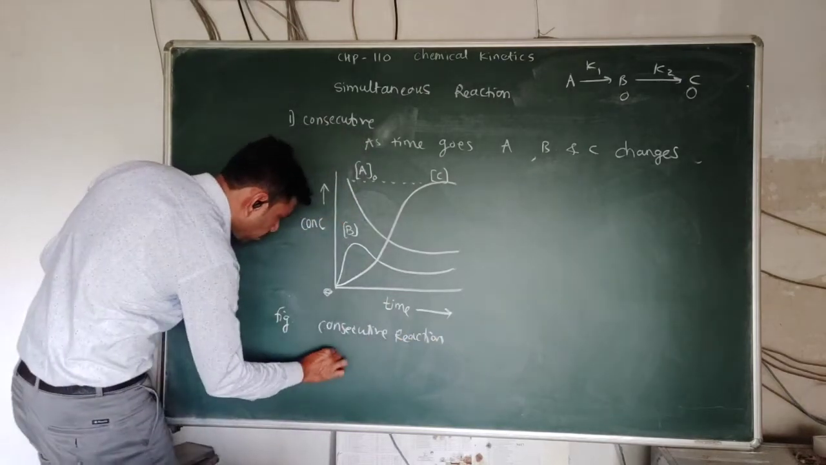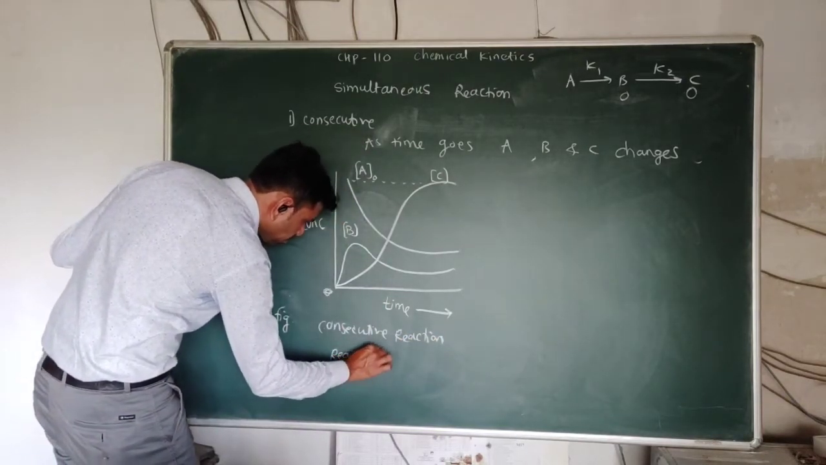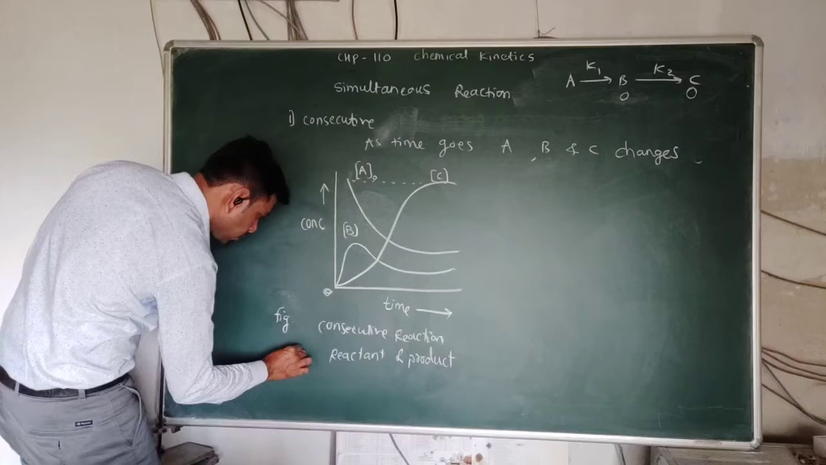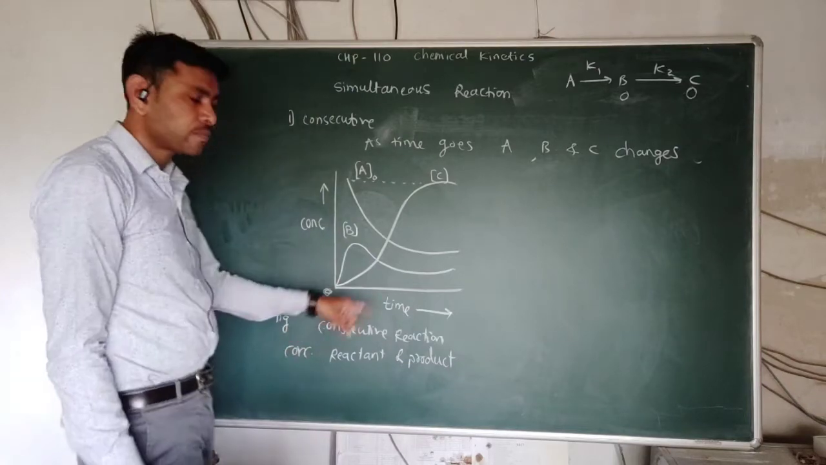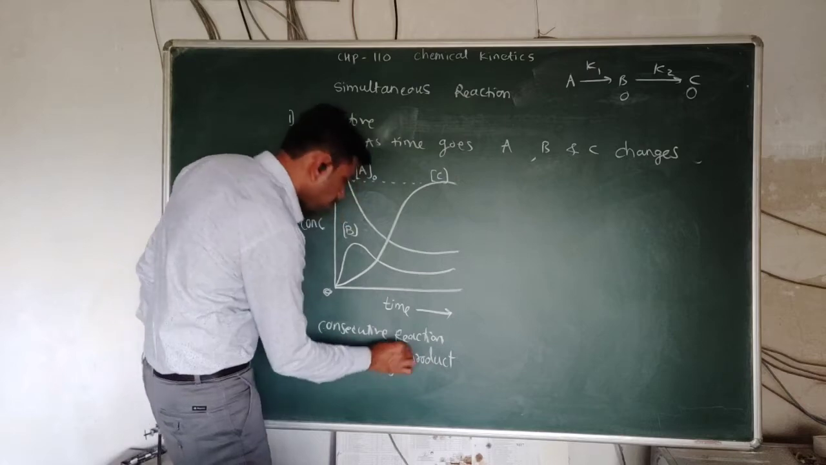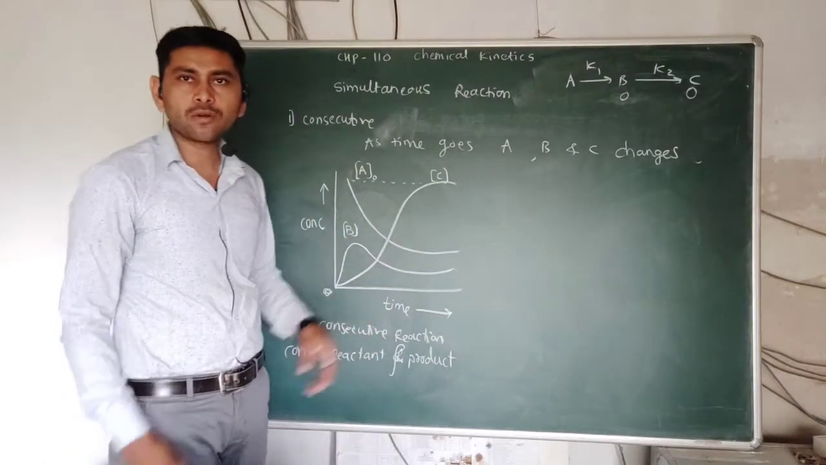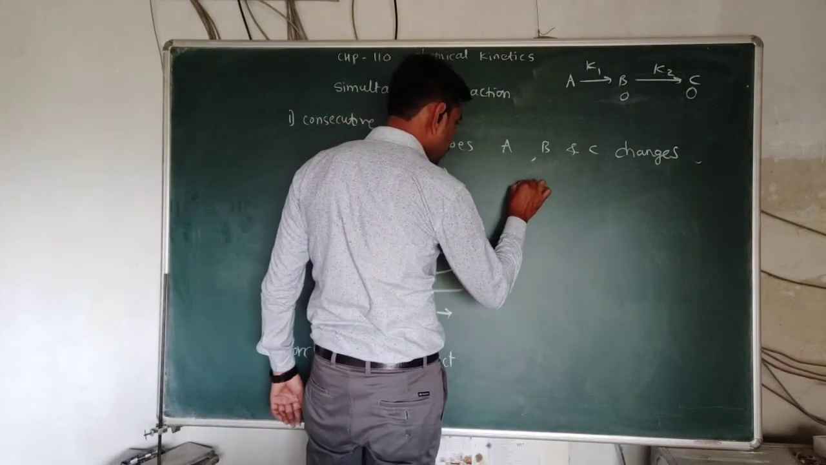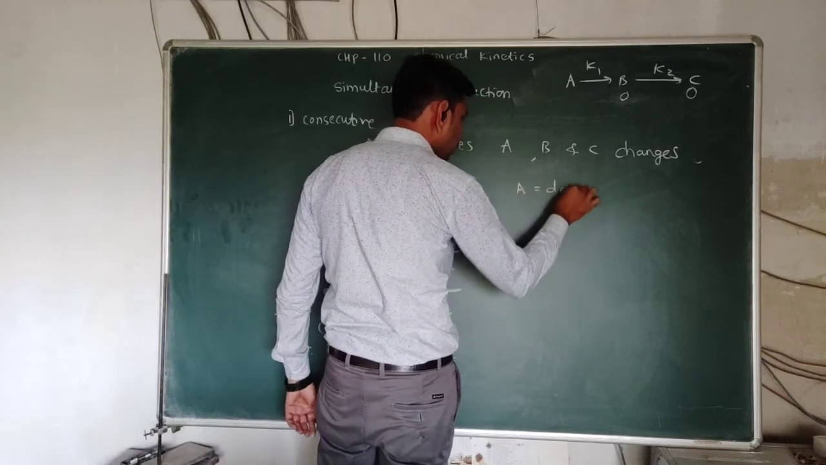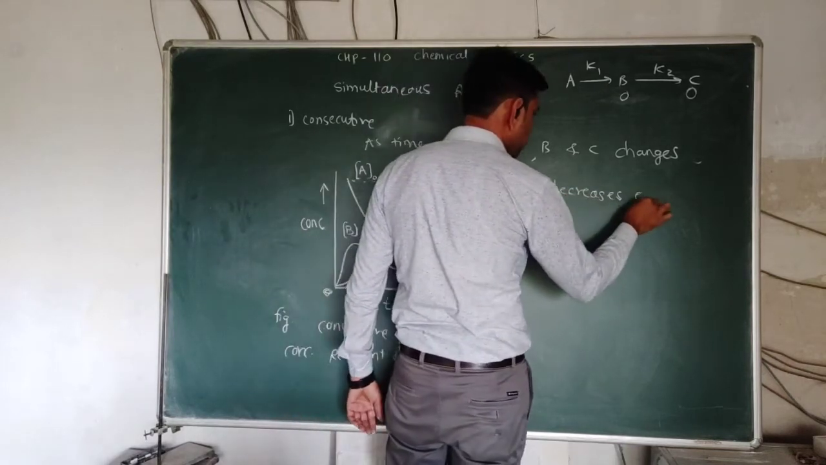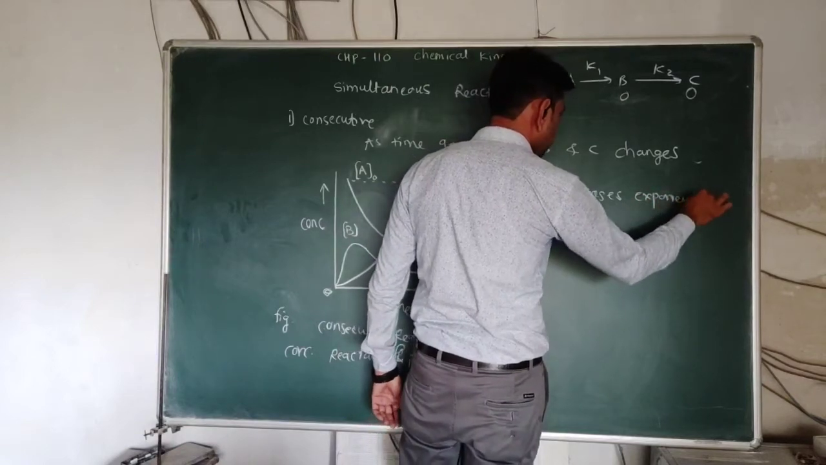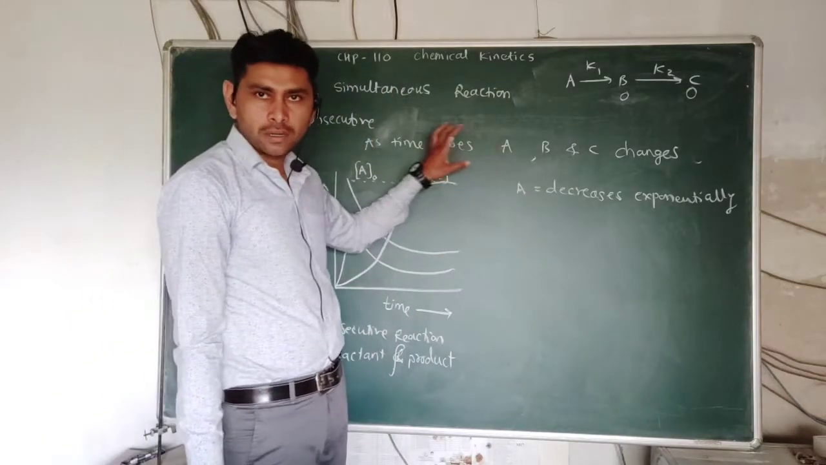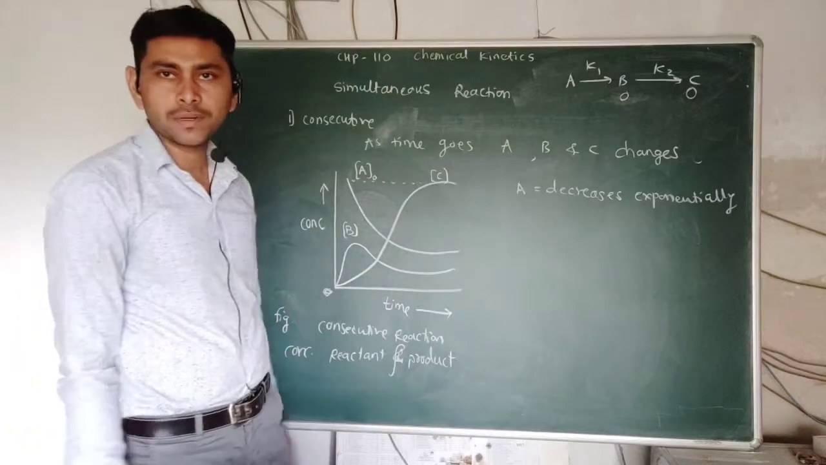in which the concentration of reactant and product is shown. So what is our observation from this? Our observation is that the concentration of A decreases exponentially. It never increases at any moment, because it decreases constantly as product B is formed from it, the intermediate B formed from this.